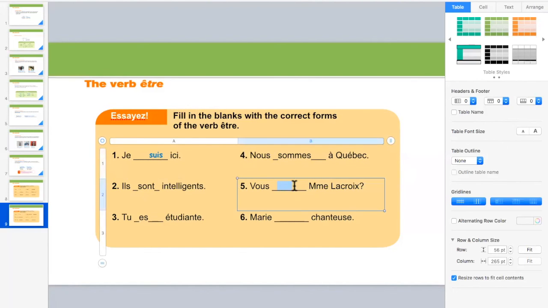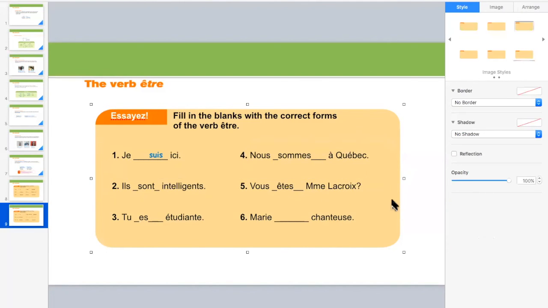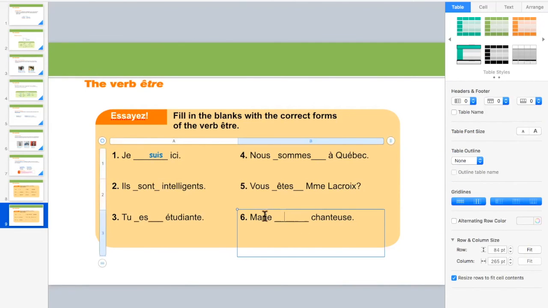And then next is vous êtes. Vous êtes Madame Lacroix. So it's a question. Are you Madame Lacroix? Then the last one, Marie, because it's a third person. Marie means she. That's a girl's name. Elle. So we will do the conjugation. Whatever is with L goes with French. So with L it goes A. So la chanteurs.